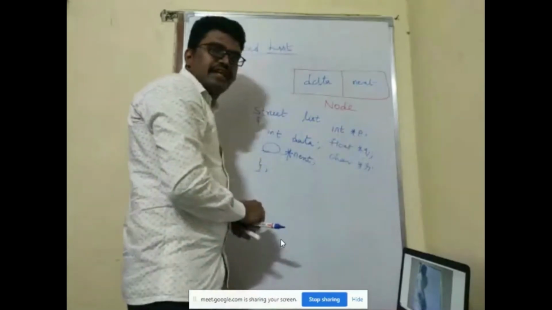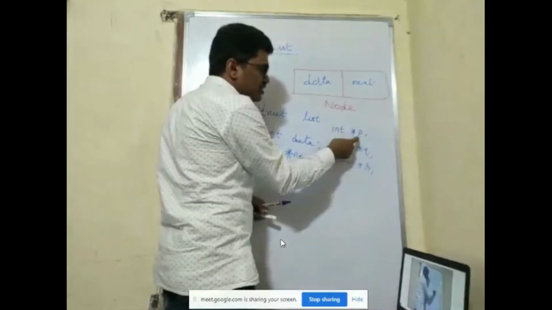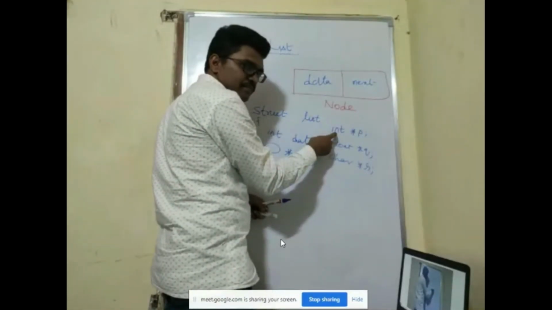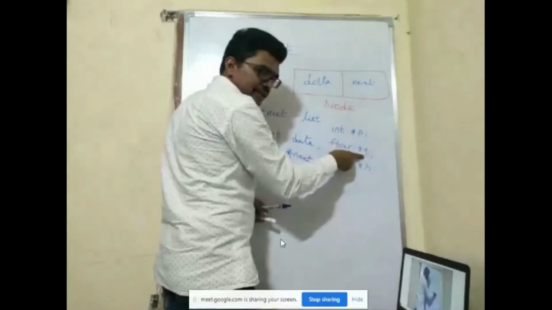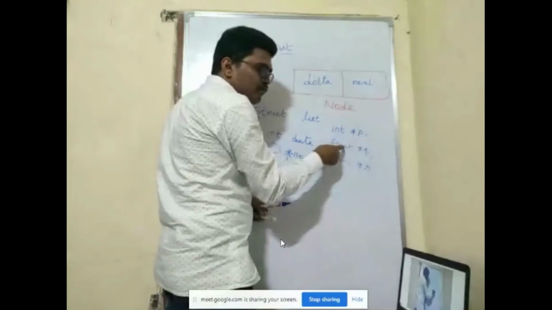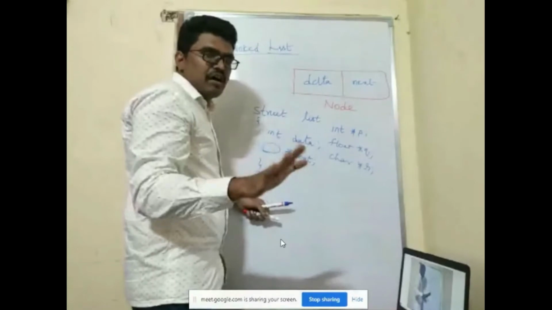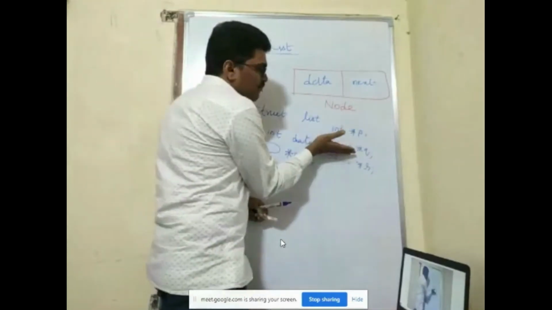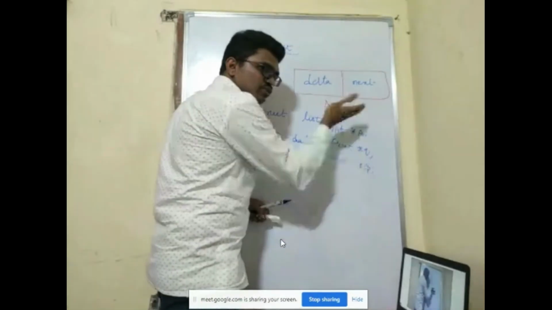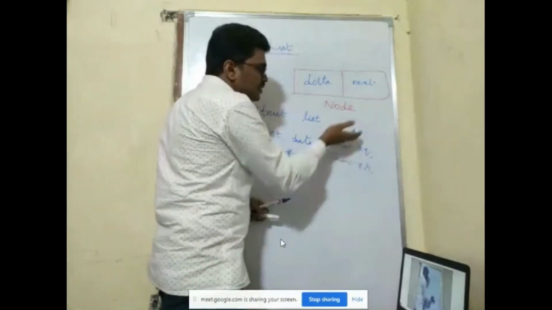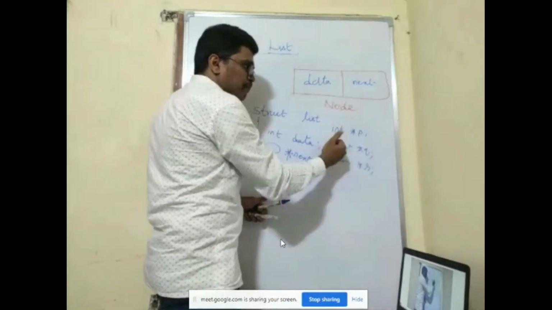P is a pointer variable which stores the address of an integer variable. Q is a floating point pointer which stores the address of a floating point variable, but the address itself is not floating point. What we are telling is which type of variable's address it is going to store. R stores the address of a character variable.